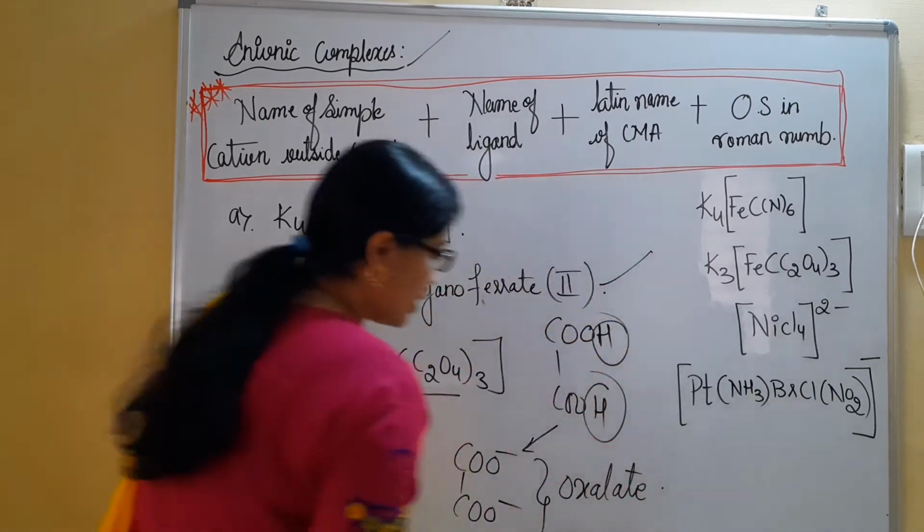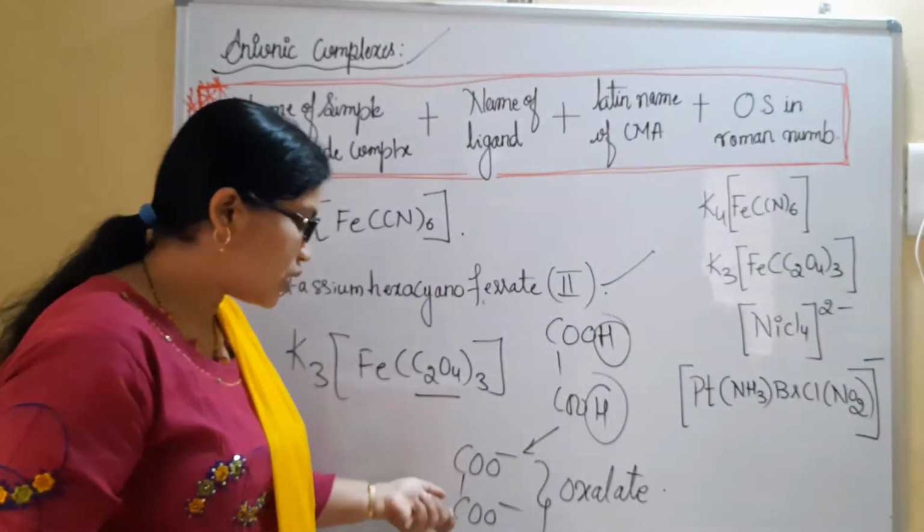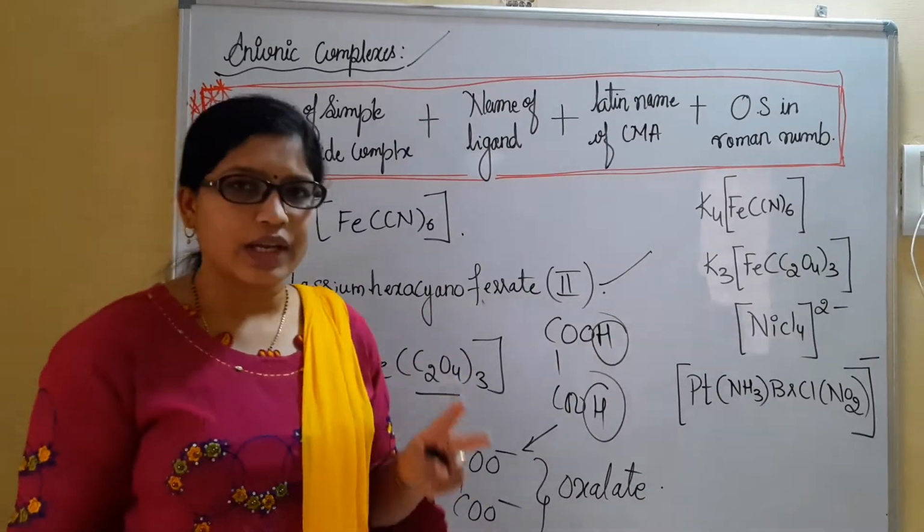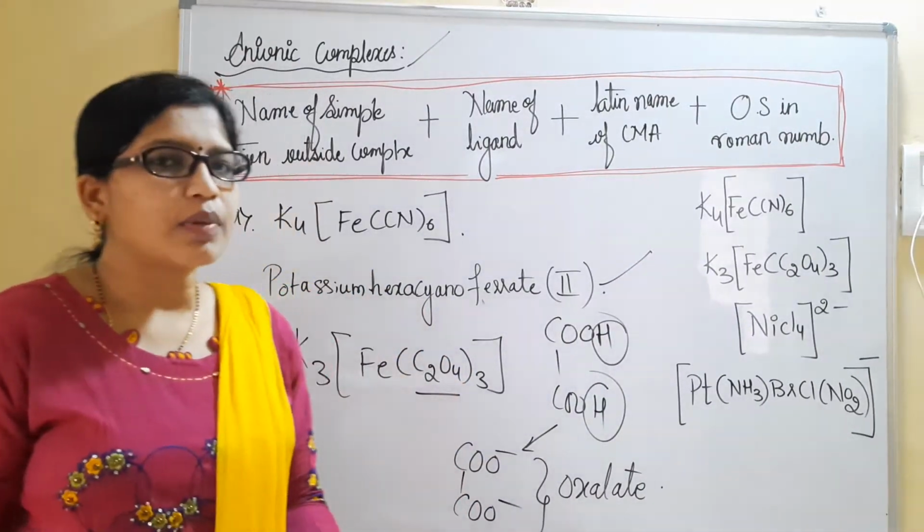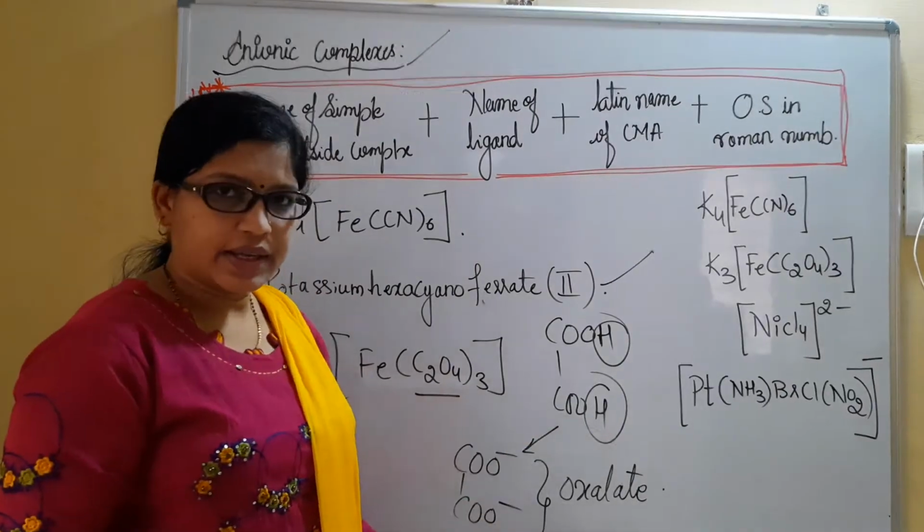Oxalate is considered to be a ligand which donates 2 pairs of electrons and binds to the central metal atom through 2 binding sites.